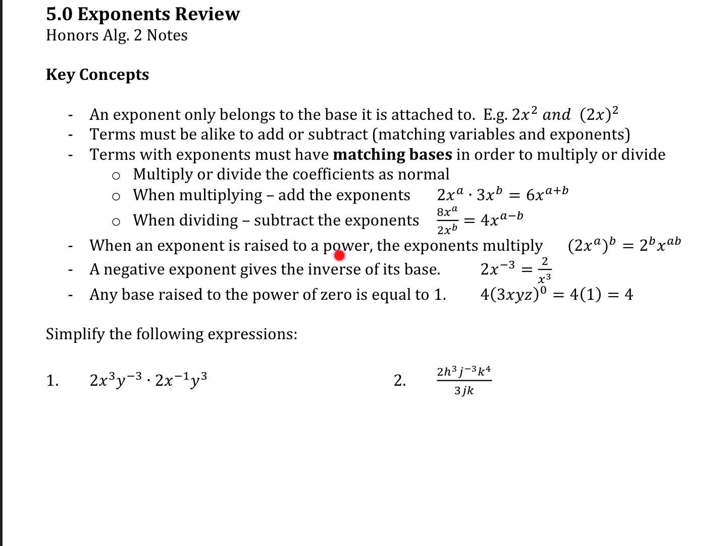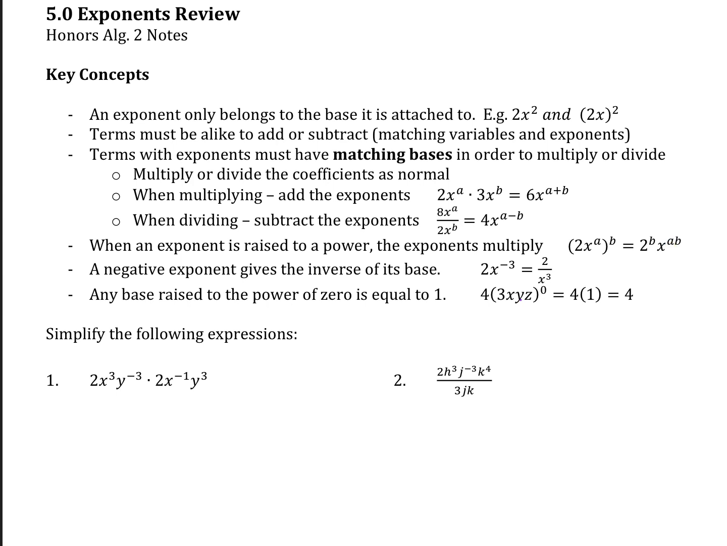When an exponent is raised to a power, then the exponents multiply. So here we have a good example. 2x to the a, that's all being raised to the power of b. So what gets the power of b? The 2 and the x to the a. The 2 gets the power of b. There it is, 2 to the b. Okay, and then the x to the a gets also raised to the b, and those multiply. A times b, the two exponents multiply.